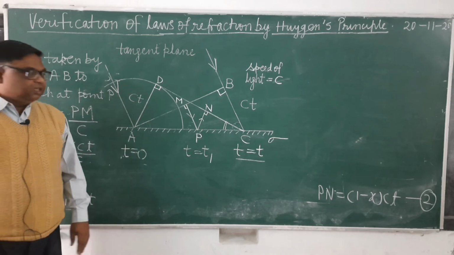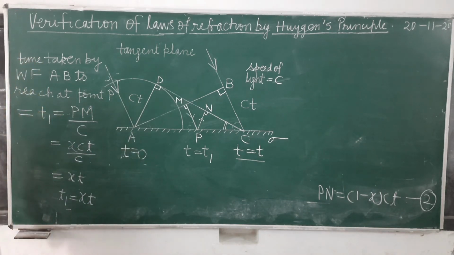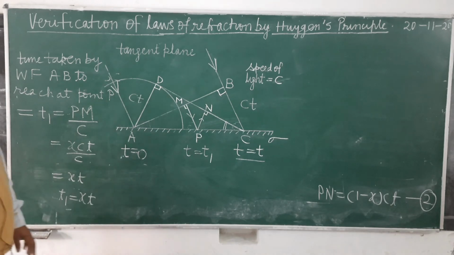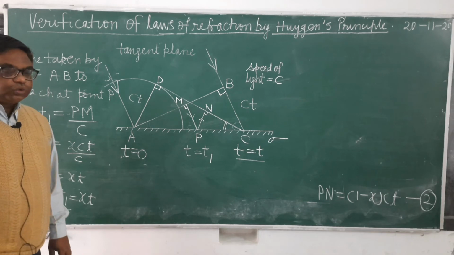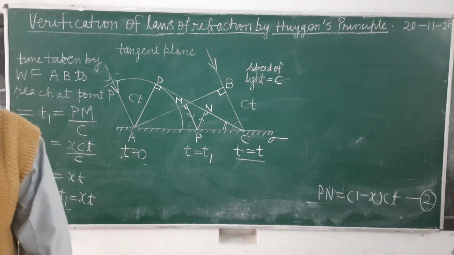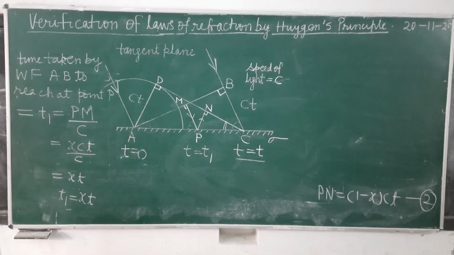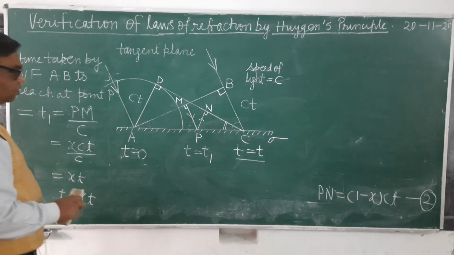From Huygens principle, you write down, P will become the source of secondary waves at time t equals T1.